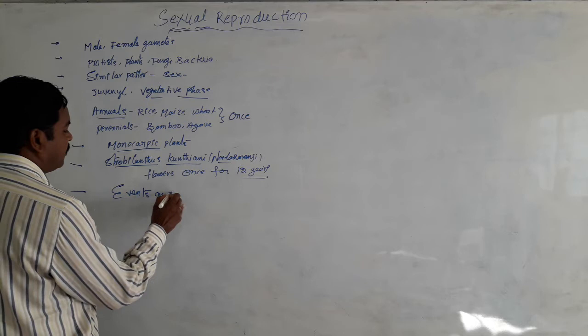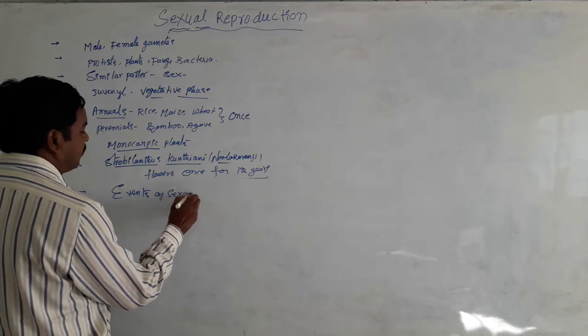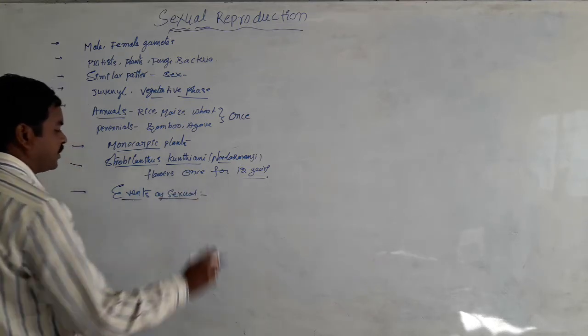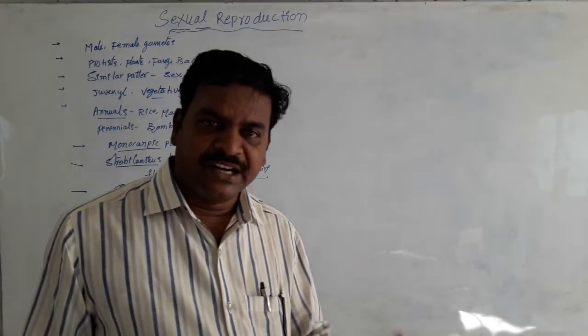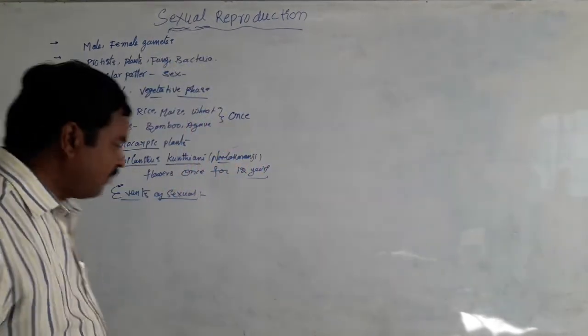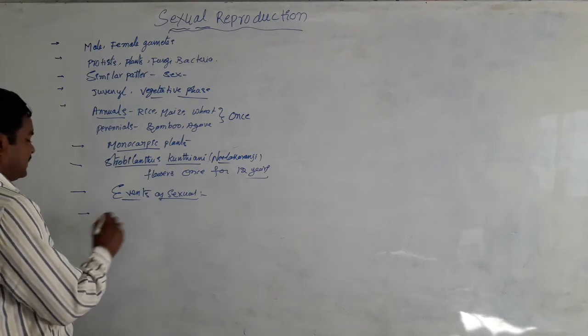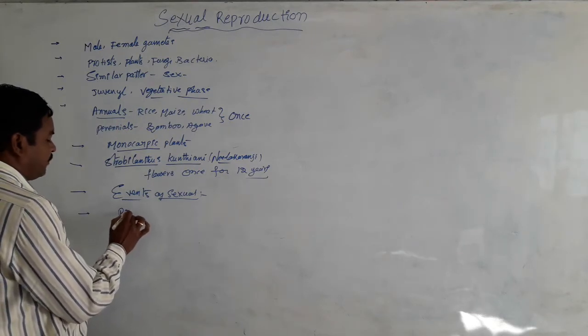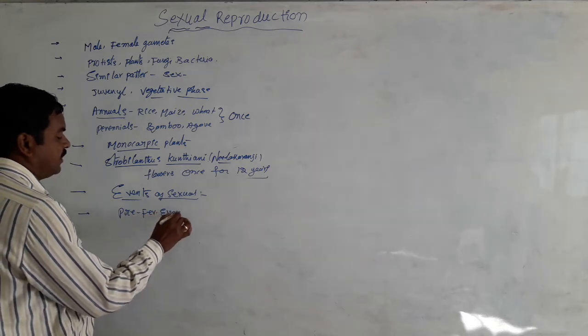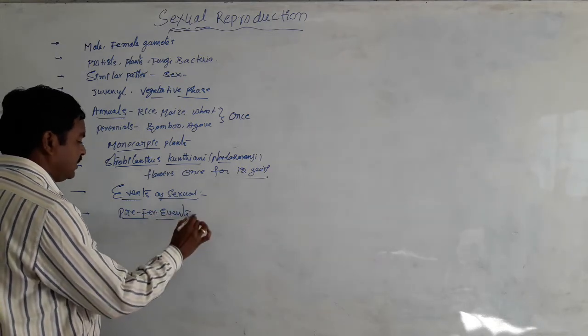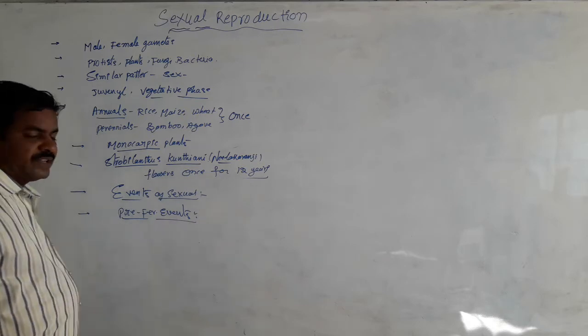Events of sexual reproduction. All the events that take place in sexual reproduction can be divided into three categories: pre-fertilization events, fertilization events and post-fertilization events.